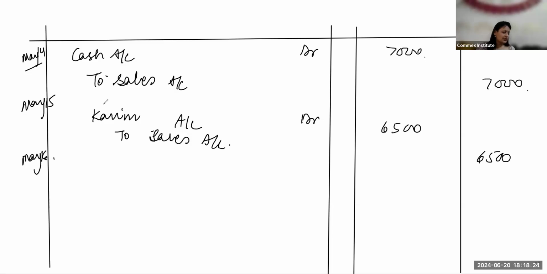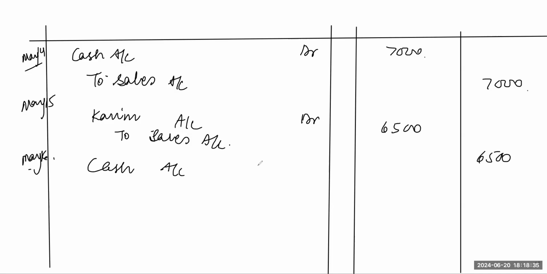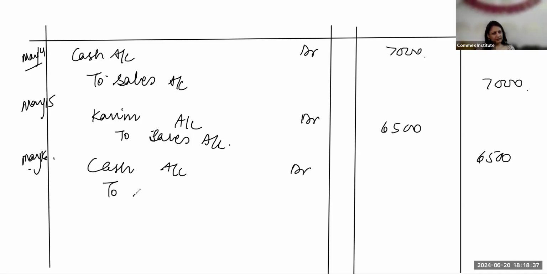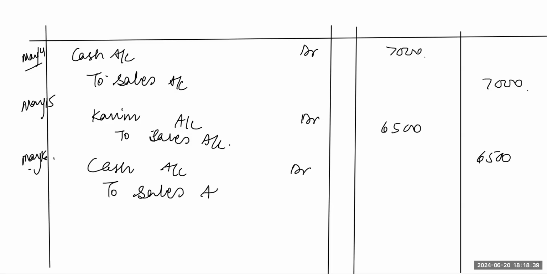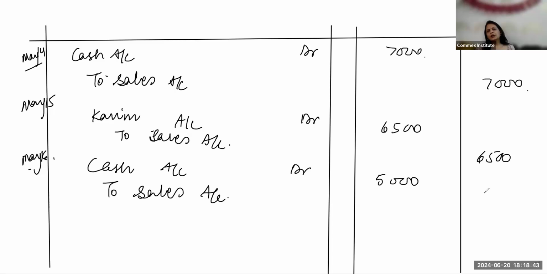May 16 entry. Cash account debited 5,000 to sales account. It's cash sales to Ganesh. Even if you don't mention the name of the party in the narration, it's fine. So it'll be cash sales to Ganesh. May 19.